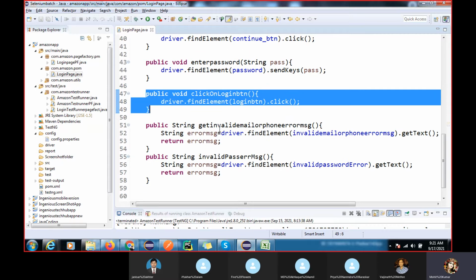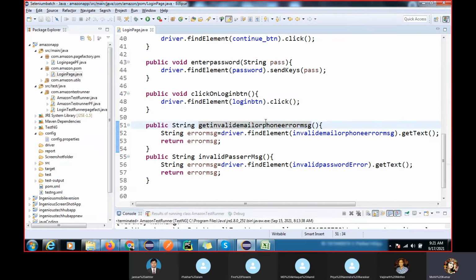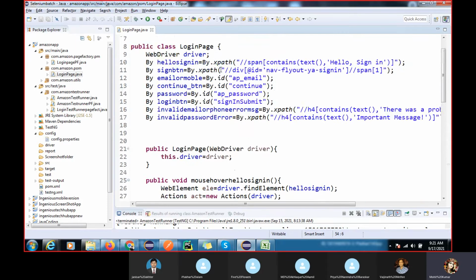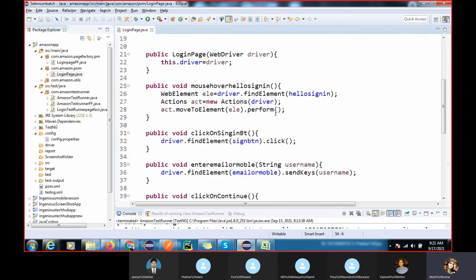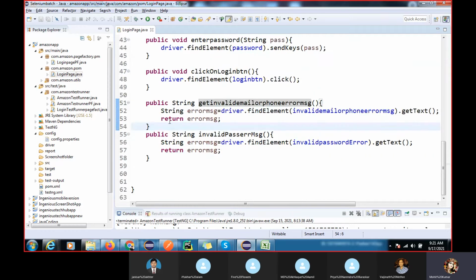Here we are validating the invalid error message. We are getting this message, right? So here you can see get text, guys. You can use a reusable method also, but I'm not going to mix things up here. We can directly call this method or do the extend, but I'm just going to tell you how to create each step. You have to create one method.